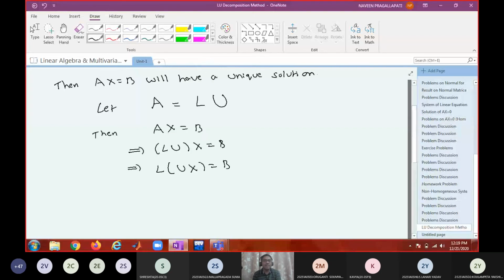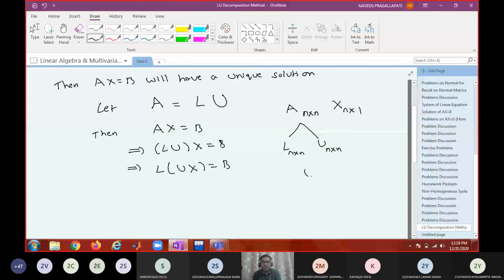Because A is a square matrix, L and U are triangular matrices. Basically triangular matrices are square matrices. That means L and U also have to be square matrices of the same order, which is n. So when A is a matrix of order n by n, X is a matrix of order n by 1. A is decomposed into L into U, and L is also of order n by n, U is also of order n by n.